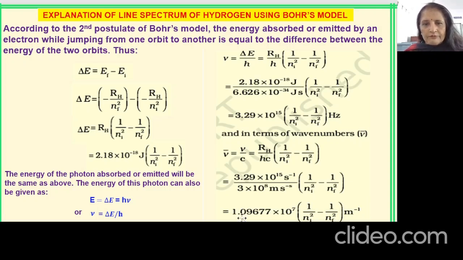Using the Bohr concept of del E is equal to E_f minus E_i, we are ultimately reaching the Rydberg's formula, which was done in spectroscopy. The Balmer series is also accounted for here, because the Balmer formula is in accordance with the Rydberg's formula. So that was the greatest success of the Bohr model, that he was able to explain the hydrogen spectrum very well, the frequency of each line of each series of radiation given in the hydrogen spectrum.